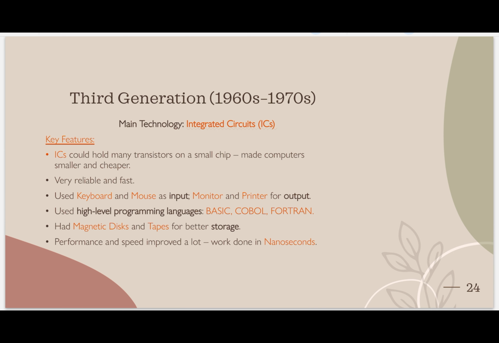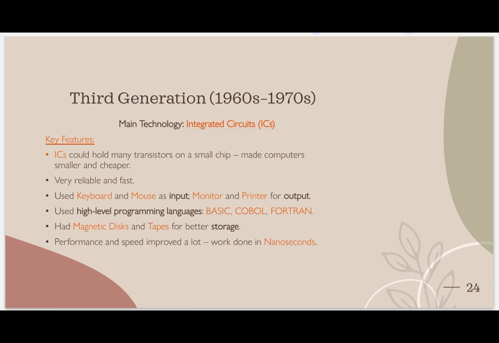Now, before the third generation, in the first and second generations, there were no keyboard and mouse. What did they use? Paper cards as input. But in the third generation, they use keyboard and mouse as input and monitor and printer as output.